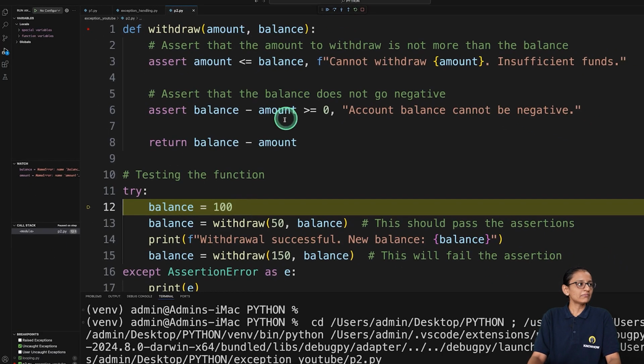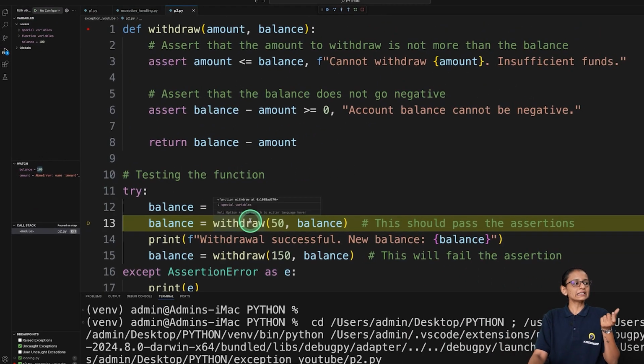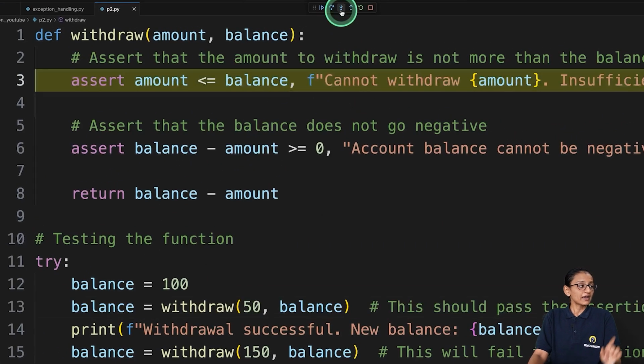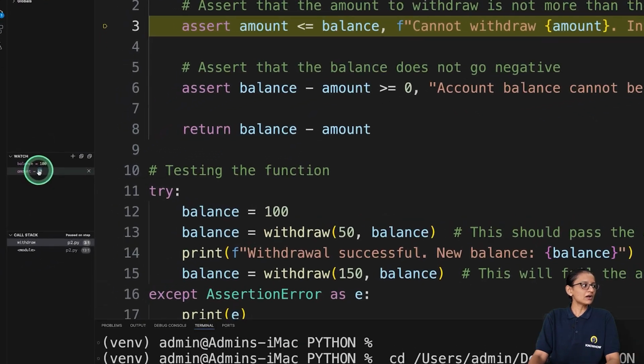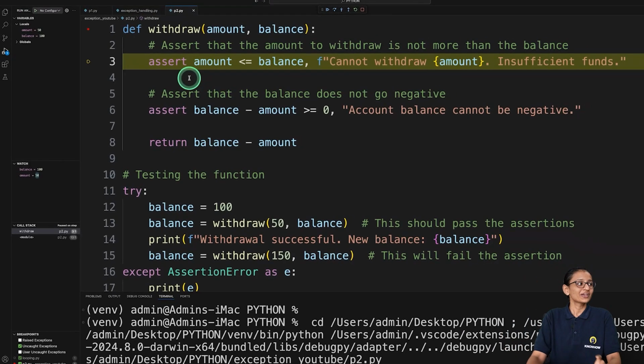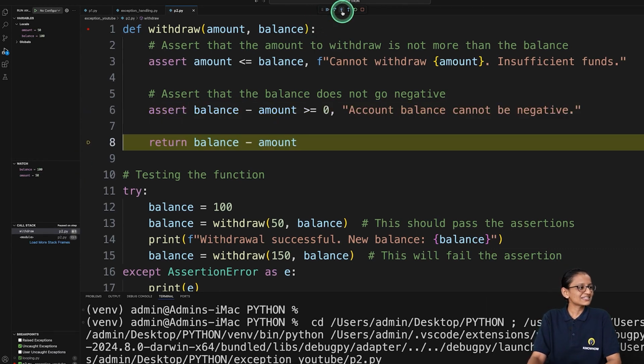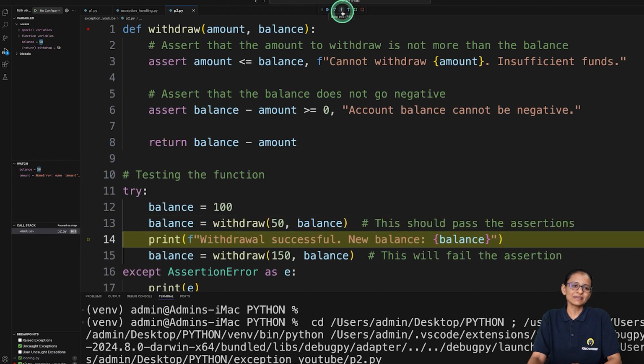So try, then balance equal to 100. Here I am putting 100. Then amount, basically I am withdrawing 50 rupees. So I am calling the withdraw function, and here the condition is checked whether the amount, that is 50, is less than or equal to balance. The condition is true, that means the exception will not be raised. So let's go, and here again balance minus amount, that is 100 minus 50, that is 50, is greater than 0. Again the condition is true, so assert will not raise an exception. Return balance. So my new balance will be 50.